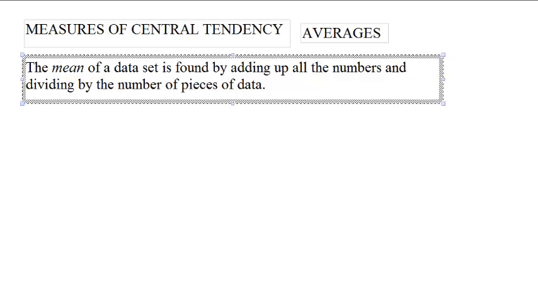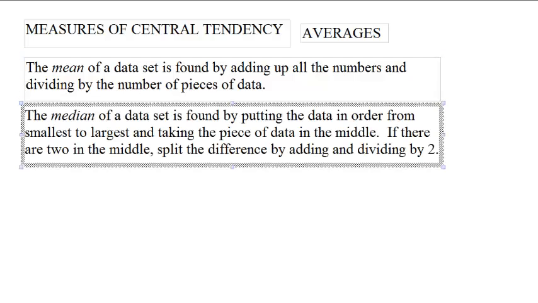The mean of a data set is found by adding up all the numbers and dividing by the number of pieces of data. So if there are 20 different numbers, you add them all up and divide by 20. That's called the mean. If I want to know what the average grade on an exam is, I'll add up all the exam grades and divide by the number of students that took the exam, ta-da, that's the mean of the exam grade.